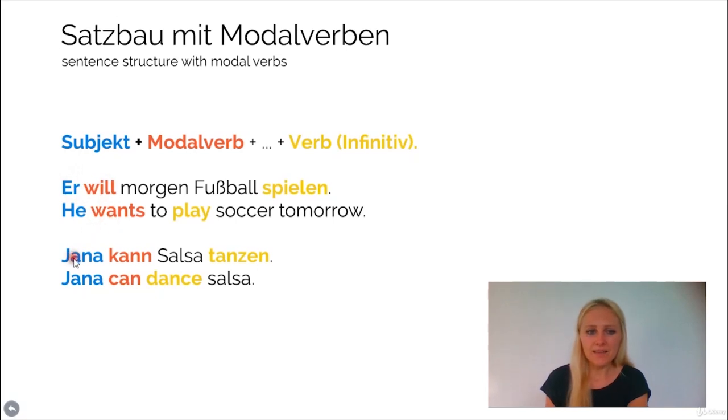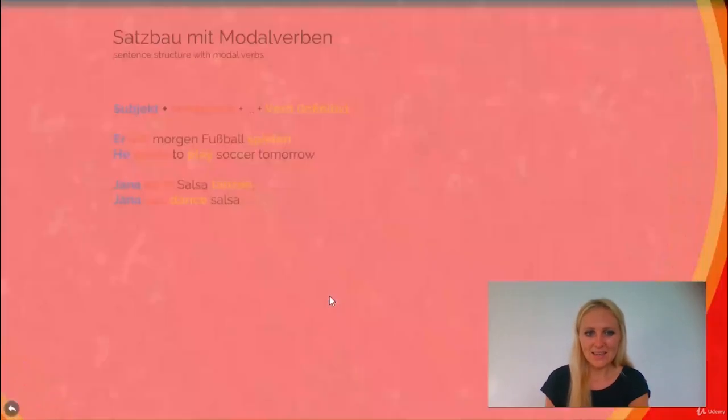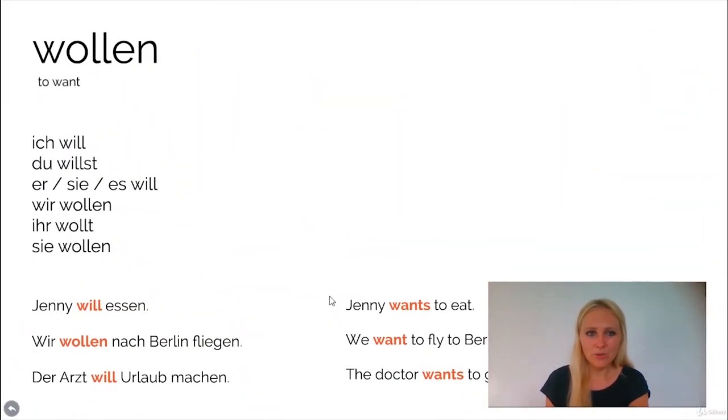And here we have another sentence. Jana kann Salsa tanzen. Jana can dance salsa. Again, this is from the modal verb können. The infinitive form is können. You conjugate it, so you say Jana kann, and then the second verb stays in its infinitive form, which means you don't conjugate it, and it stays at the end of the sentence. Now let's have a look at the modal verbs. Wollen is one of them.